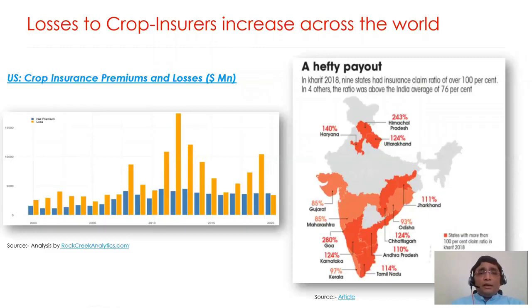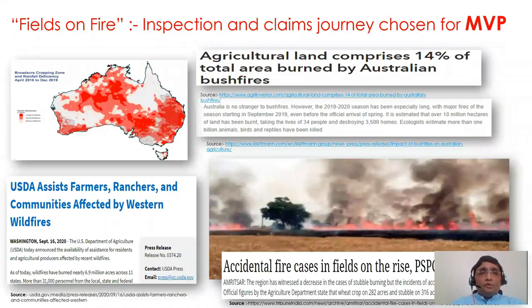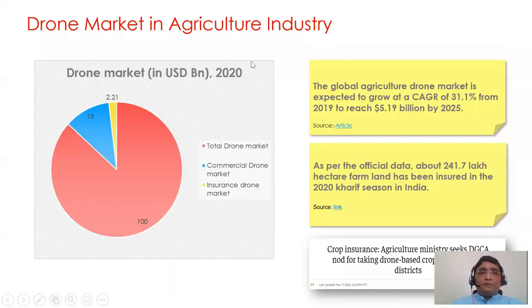From the past analytical data, we have seen that the losses of crop insurers increase across the world. We have taken a use case of fire on a field for our claim journey. Along with that, we have chosen drone technology because the drone market in the agriculture industry is high.